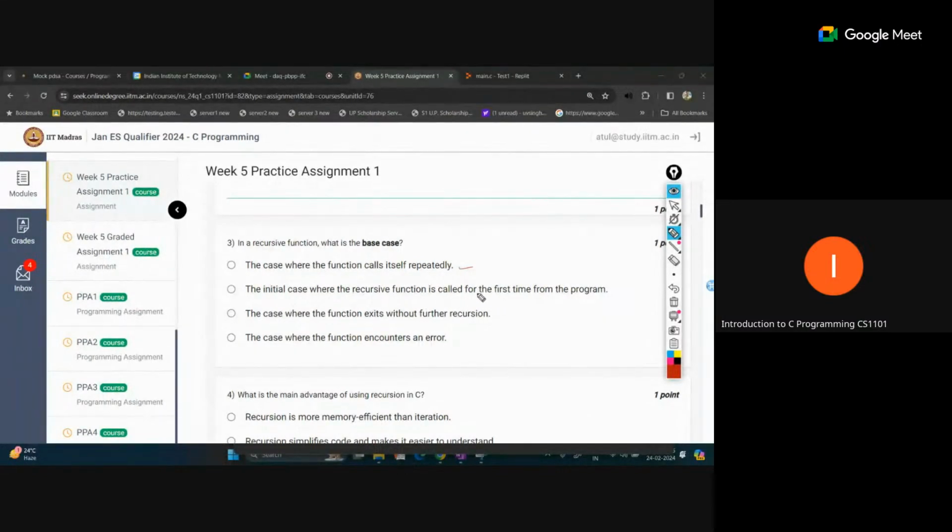Okay, so this is the main call. This is also not correct. The case where the function exits without further recursion. Yeah, this statement is true, because here we are stopping the function recursion without calling recursively again. So the third statement is correct regarding the base case.